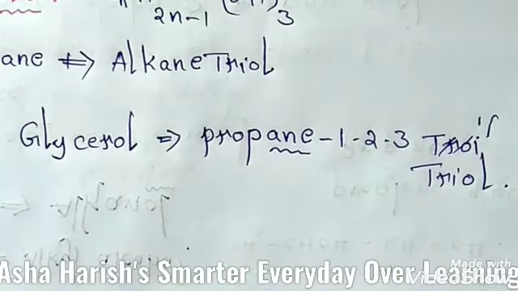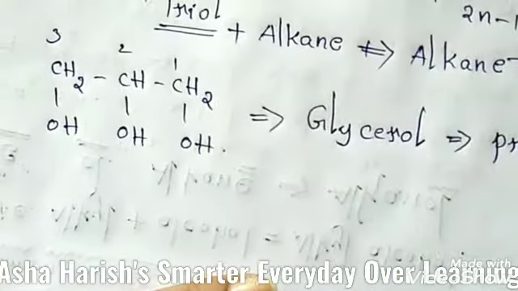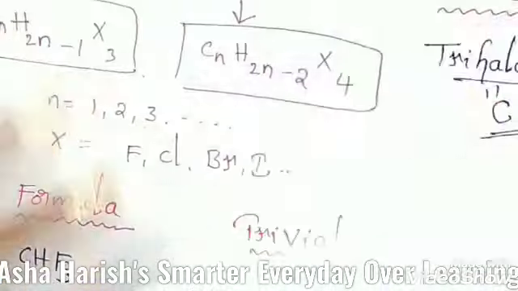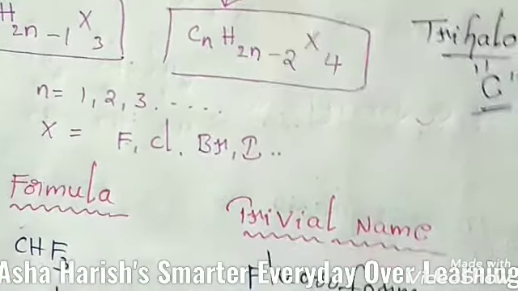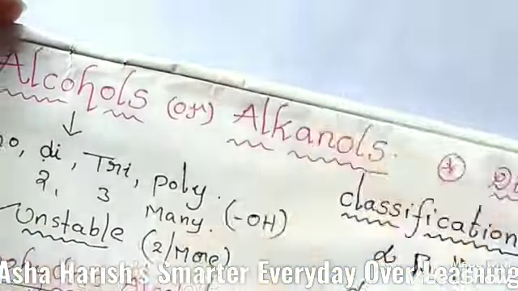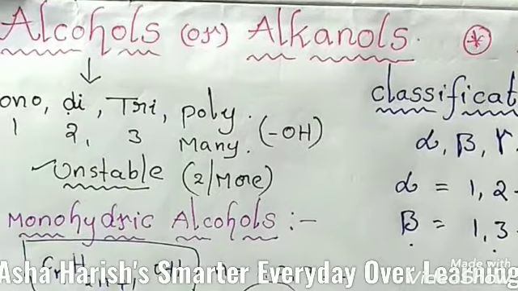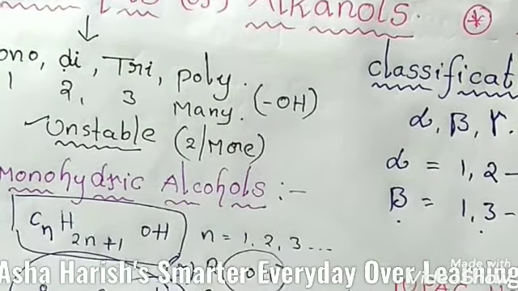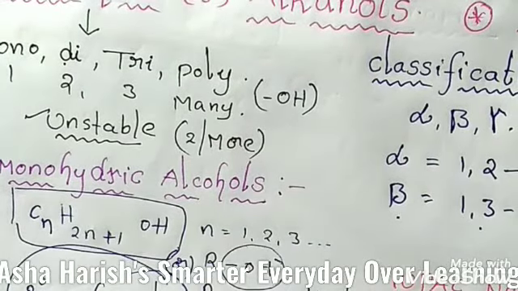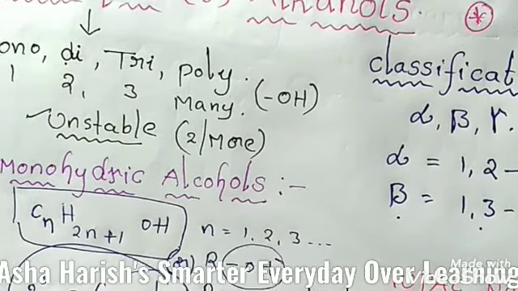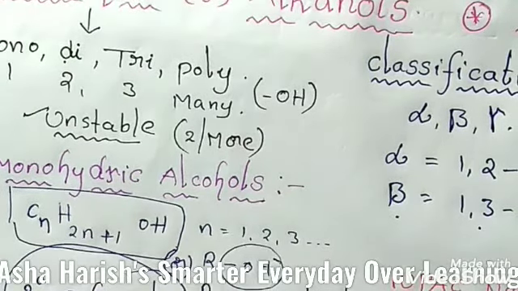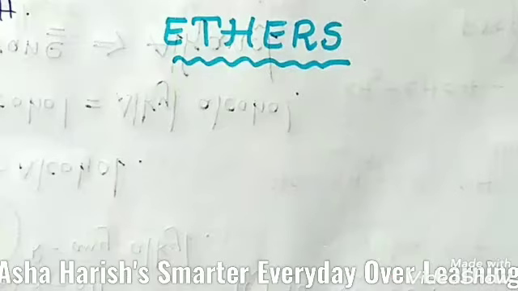Okay students, this is the IUPAC name of this trihydric alcohol. This is the complete information about the first type. The fourth one is alcohols or alkanols, with a number of examples and their types: monohydric, dihydric and trihydric. Okay, and let's go for the next one, that is about ethers.